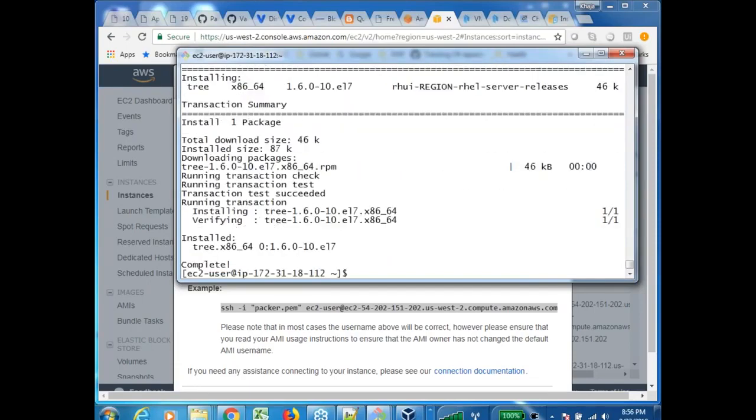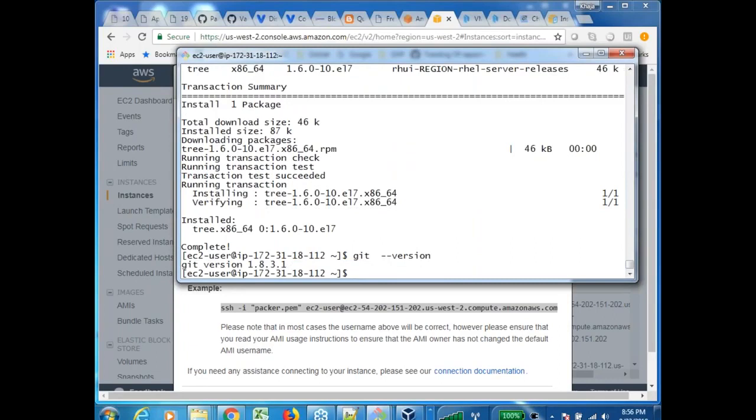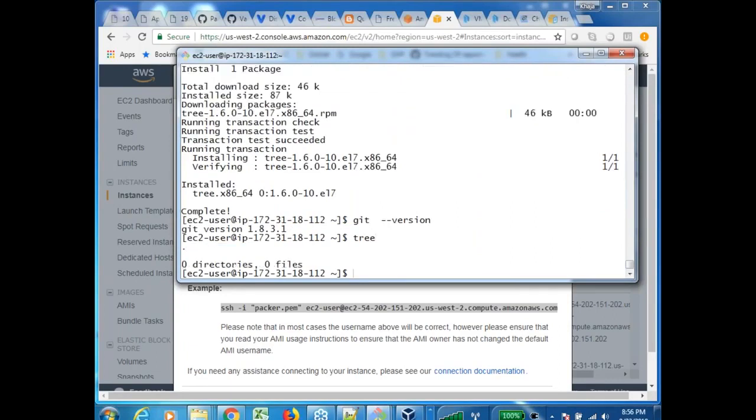So what is it that you have done? You have installed Git and Tree. Let me see if it is working or not. So git --version, there is some Git version. Similarly, tree. I'm getting something. So it is not saying command not found. It is giving me some output. So in this machine, I have installed Git and Tree.